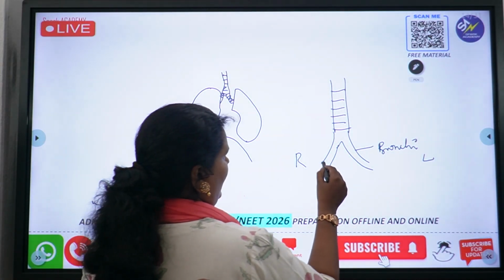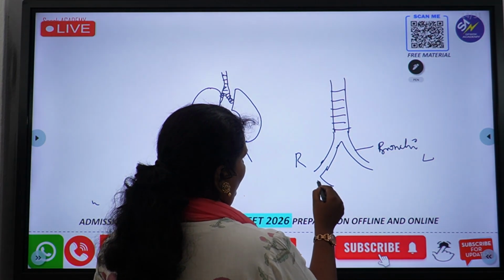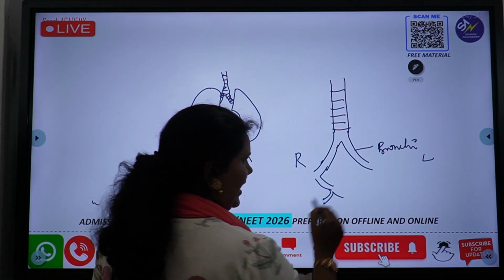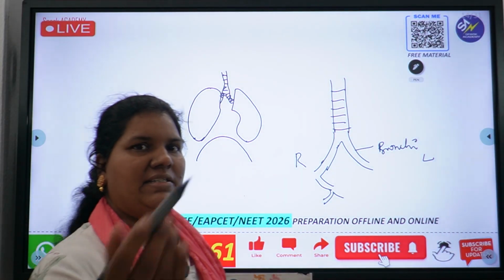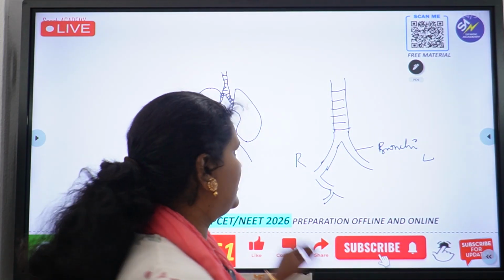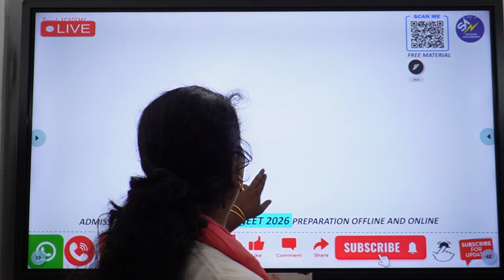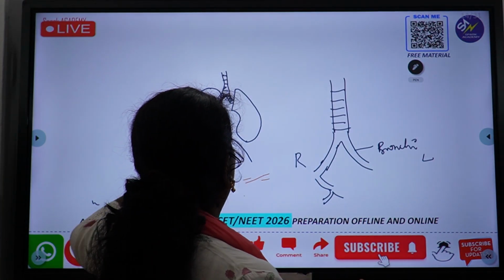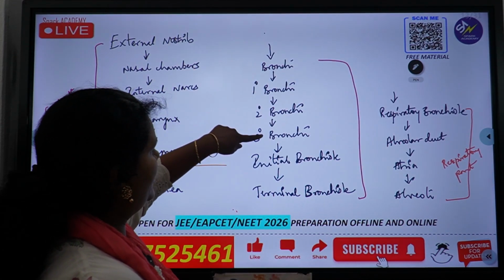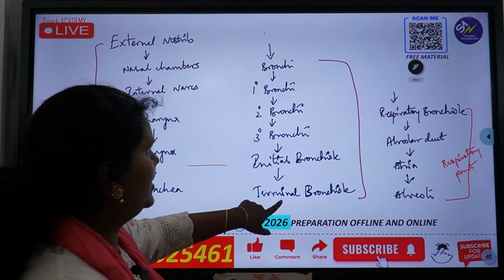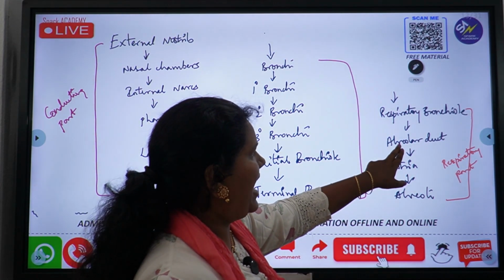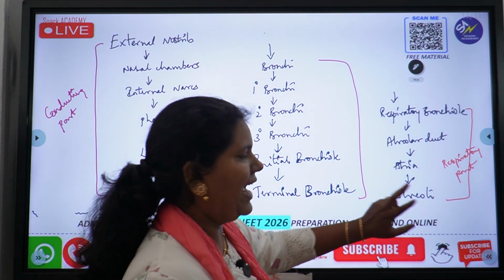Then each bronchus will again divide into primary. So this becomes primary bronchi. Primary bronchi will again divide into secondary bronchi. Secondary bronchi will divide into tertiary, tertiary into initial bronchioles. As we see in the flow chart here, you can see primary, secondary, tertiary, initial bronchioles, then terminal bronchioles, then they will divide into respiratory bronchioles, then alveolar duct, atria and alveoli.